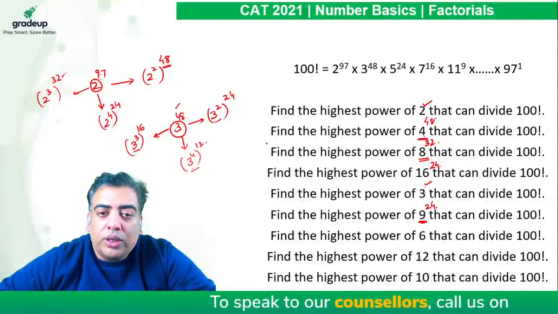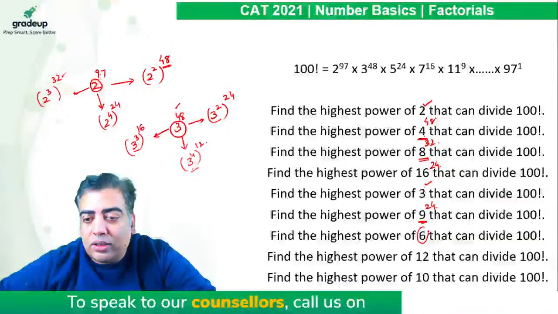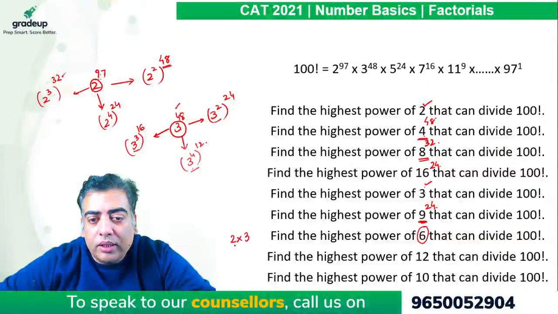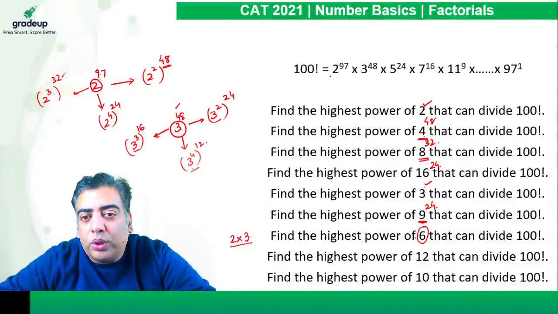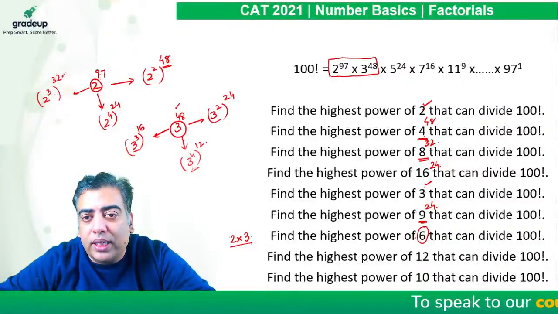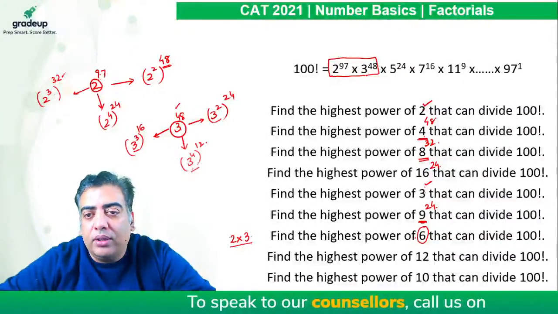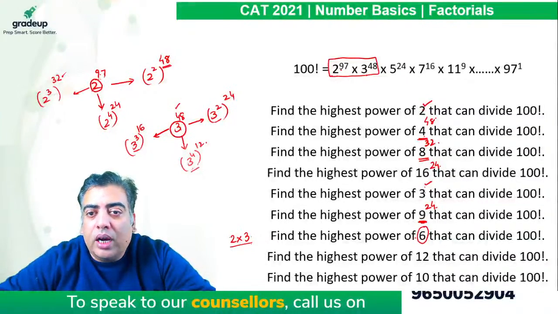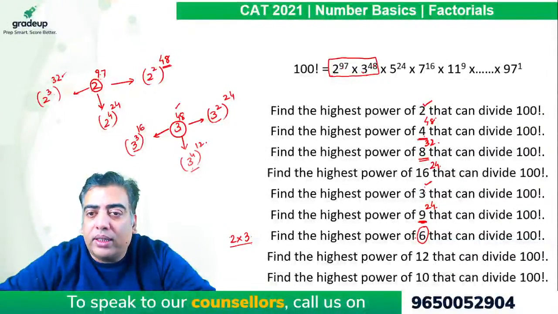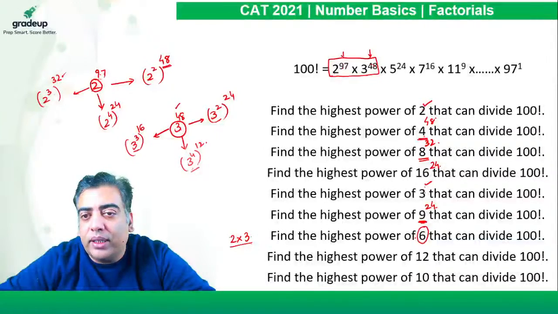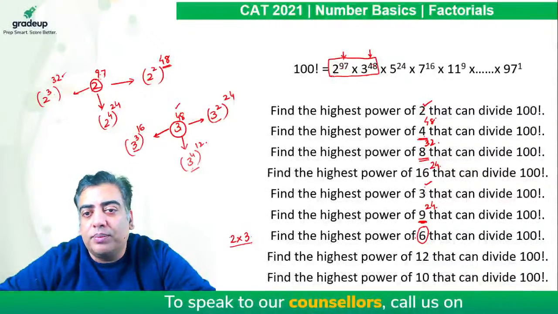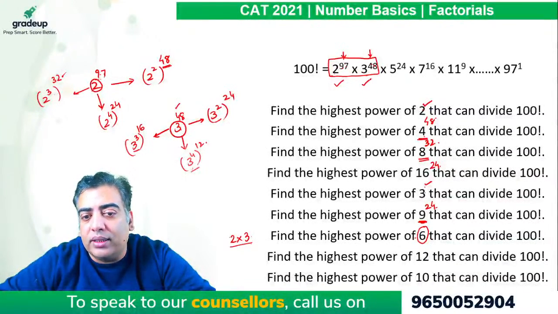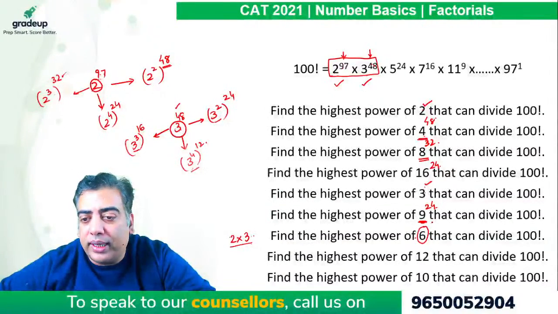Okay. So now next is 6. Now this 6 is 2 into 3. In order to find the power of 6, because it is 2 into 3, we have to put into consideration the power of 2 and the power of 3. So we need to calculate both the values to find the power of 6. Now there are 97 2's available and 48 3's. Lesser of the two will be the power of 6. Out of 48 and 97, 48 is a smaller value, which means we can make 48 combinations of 6 by using 48 twos and 48 threes. So the power of 6 comes out to be 48.